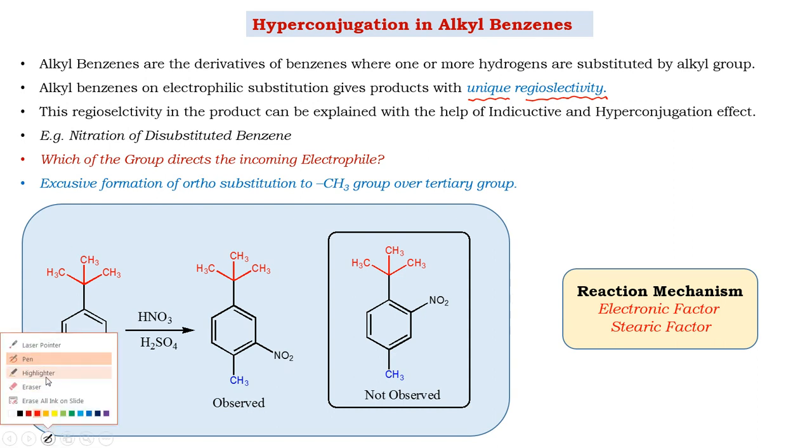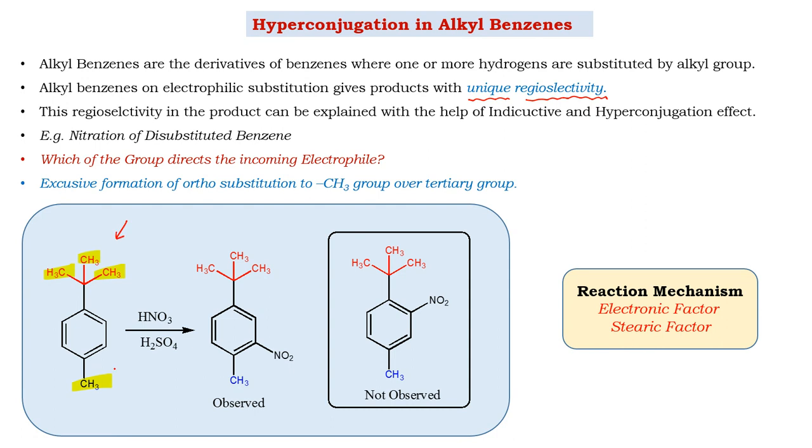This is a derivative of benzene connected to two different groups: a tertiary butyl group and a CH3 group. The tertiary butyl group is bulkier and creates a steric problem, while the CH3 is small compared to it. This is the description with respect to the steric factor.